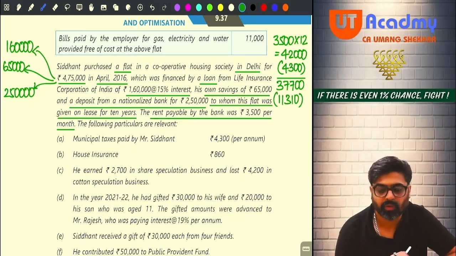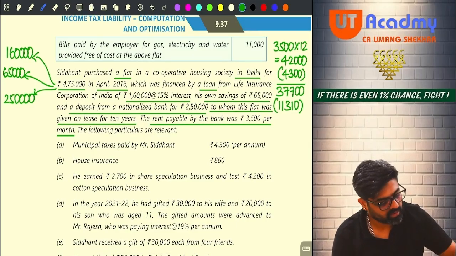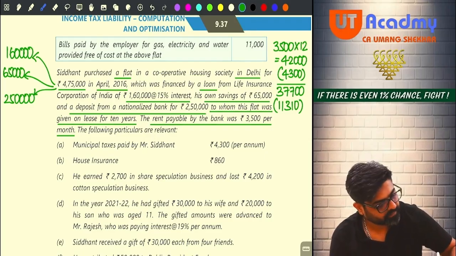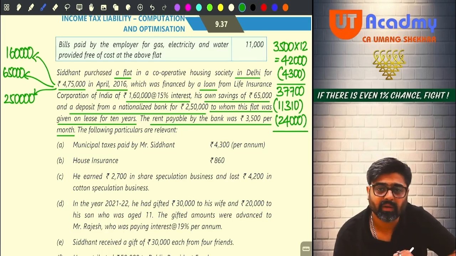And don't you think that on 1,60,000 I would have paid interest also at 15%? So 1,60,000 into 15% will be 24,000. Getting it or not?